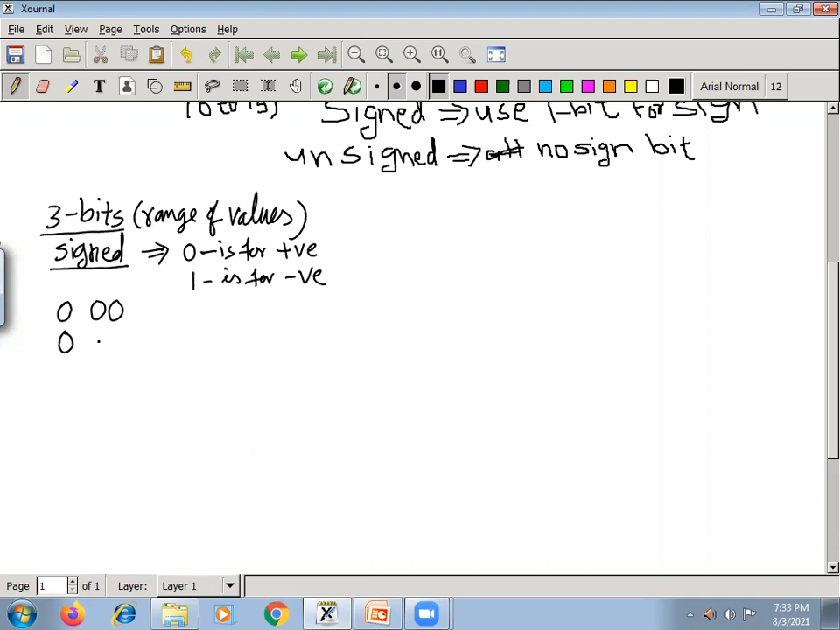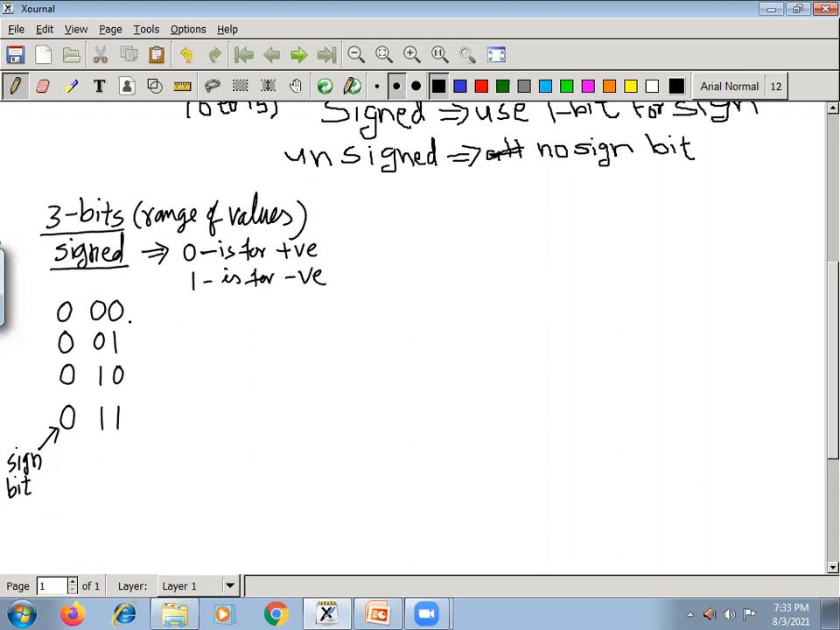Then the remaining 2 bits I can write as 0 1. Okay, then the sign bit is 0, then the remaining 2 bits I can write as 1 0. Okay, and the sign bit is 0, then the remaining 2 bits I can write as 1 1. Please remember, this is the sign bit. This indicates the sign bit. If the sign bit is 0, then these numbers indicate positive numbers.